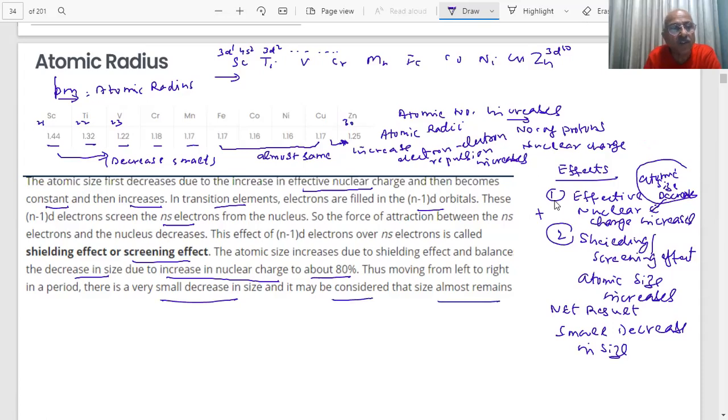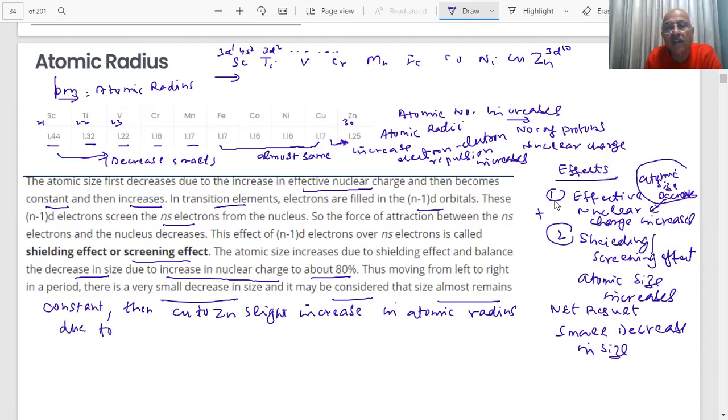And then as you go from copper to Zn, there is a slight increase in atomic radius. How many electrons are there? 3d10. So there will be large electron repulsions.